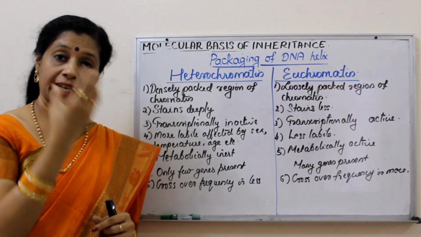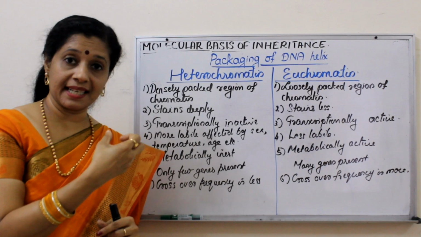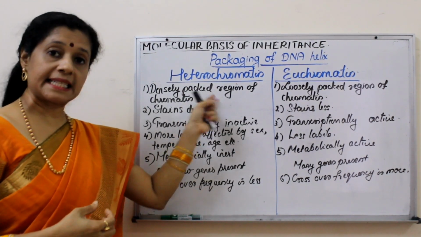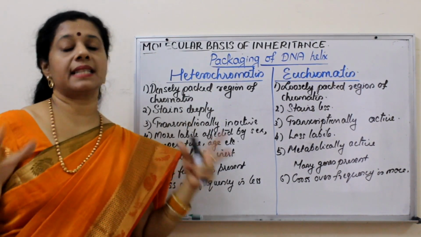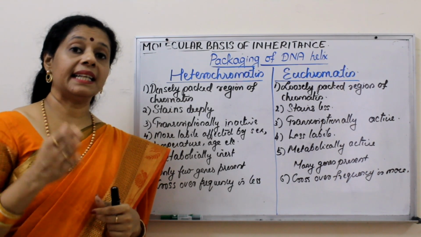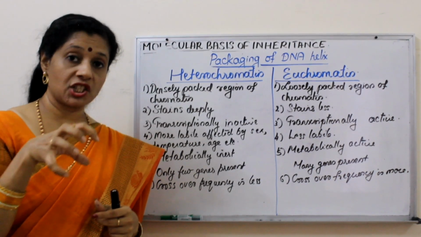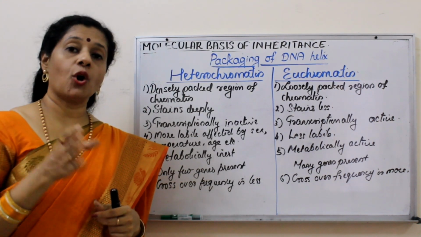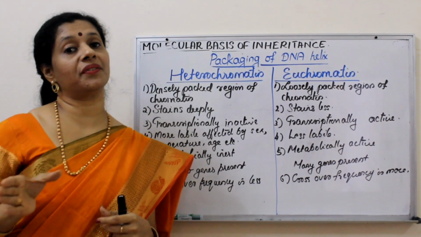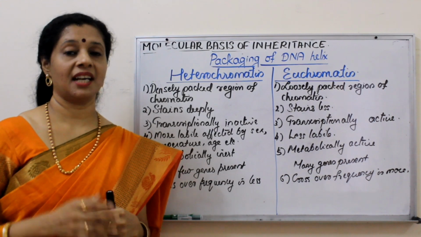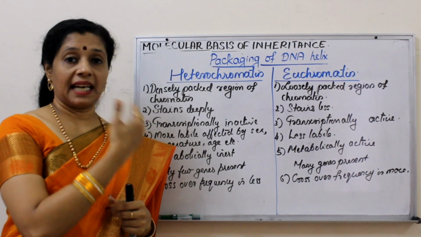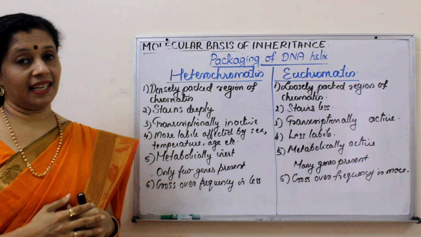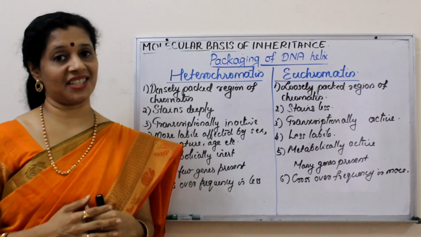They show heteropyknosis or the condensation or the densely packed structure in all cell types. Whereas facultative heterochromatin shows packaging or condensation only in certain types of cells or only at certain stages of the cell cycle. So, with this we have learned about the introduction of DNA, its structure, packaging, etc.